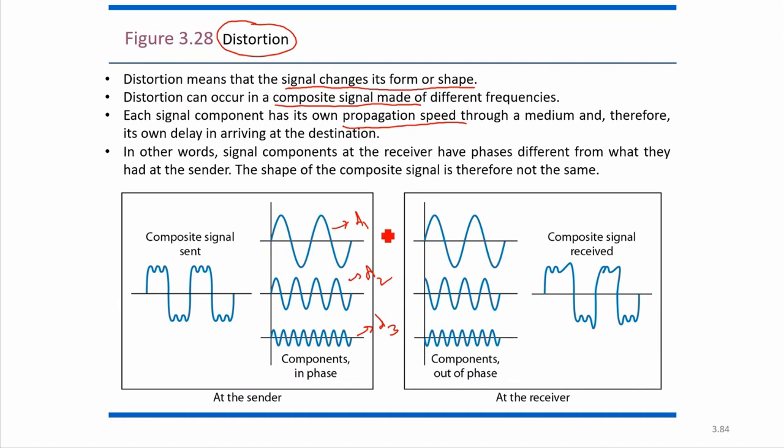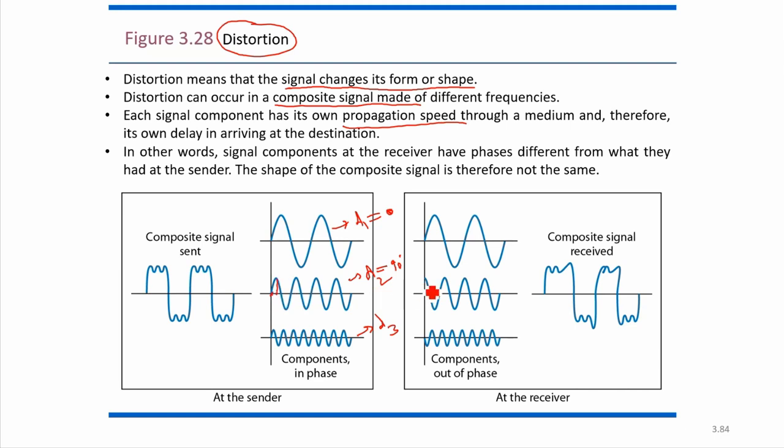So suppose this one has zero delay. So whatever the signal is, it is going to receive it the same way. But this has some delay. So suppose this delay is 90 degrees, in terms of phase. So a phase change is there in terms of signals. Instead of starting with 0, it is now starting with a 90-degree phase shift.